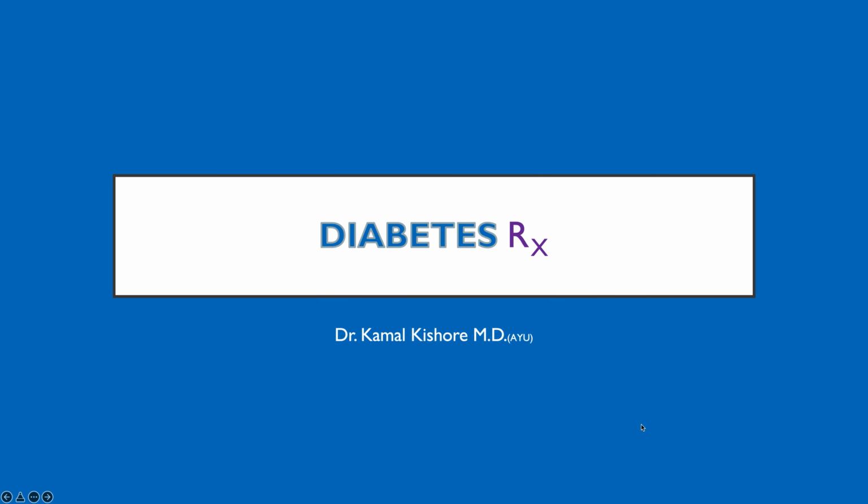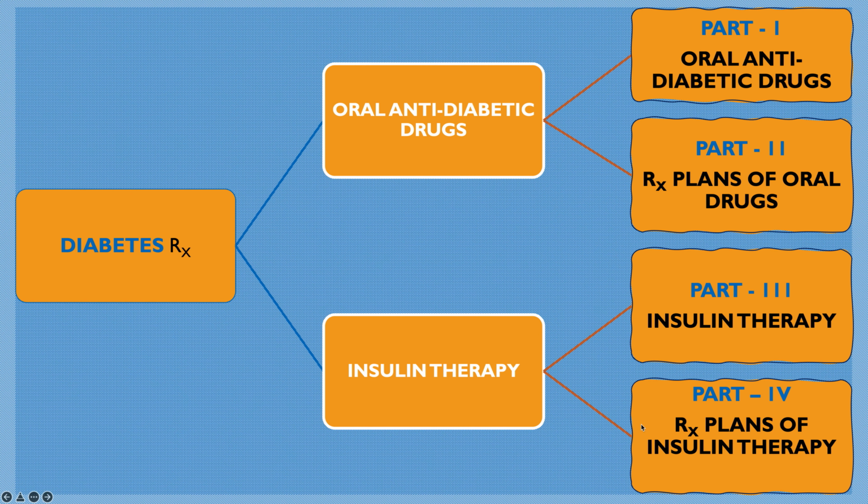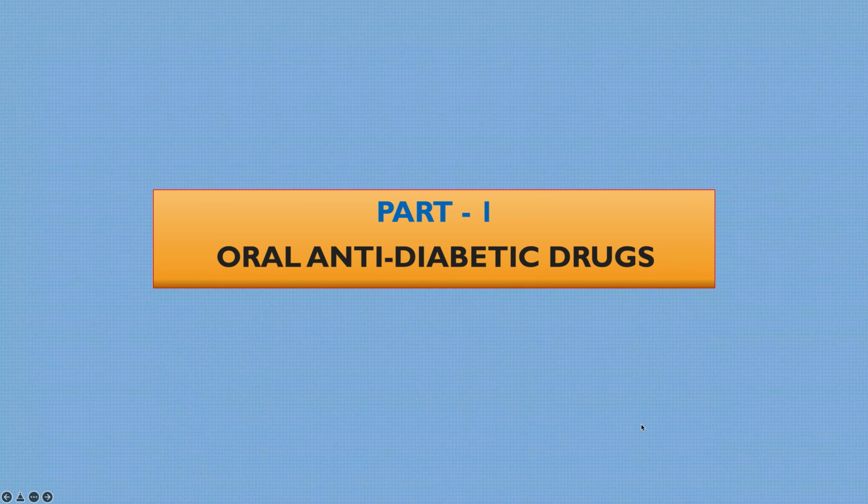Diabetes management. Diabetes is a group of metabolic disorders which are characterized by hyperglycemia. That means raised blood sugar levels. So for diabetes management, we have two agents. One is oral drugs and the second is injectable insulins. So we are going to study these. First is oral anti-diabetic drugs.